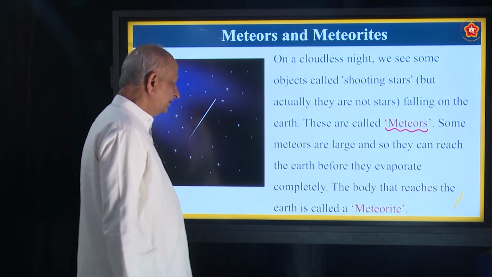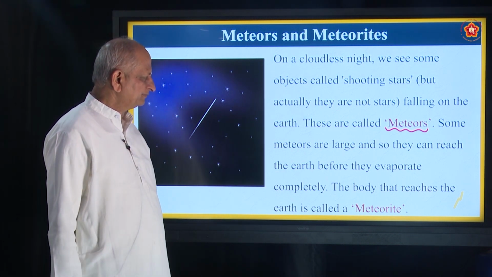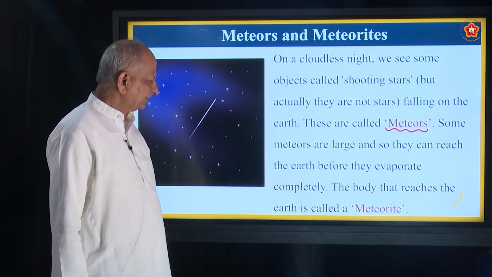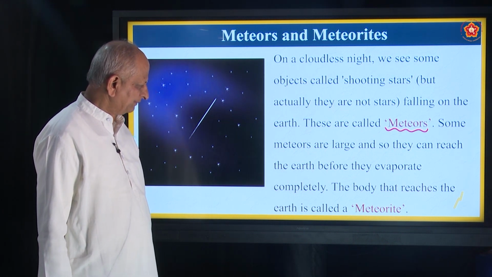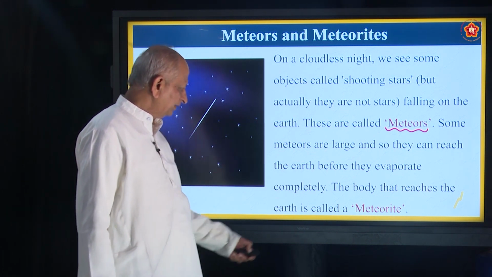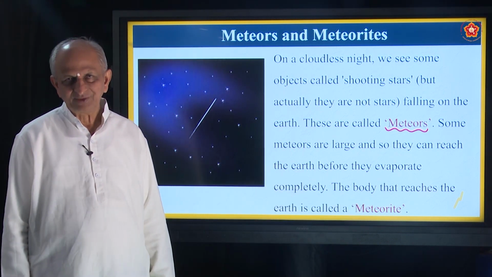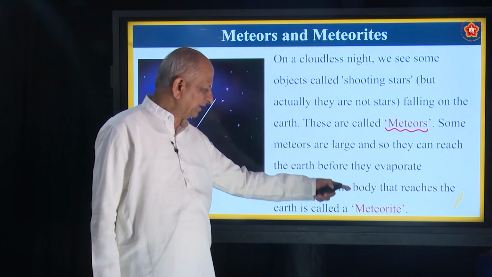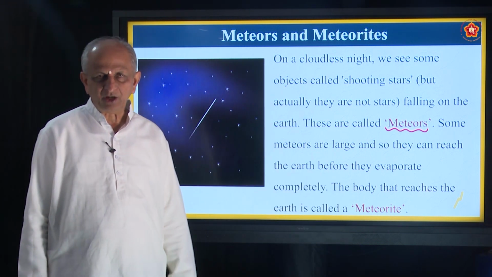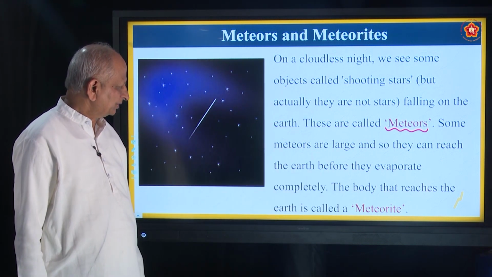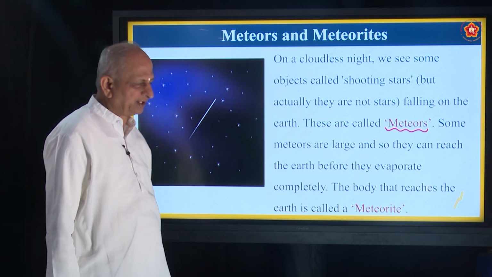Some meteors are large enough that they can reach earth before they evaporate completely, and that body that reaches the earth is called a meteorite. So, meteorites are the meteors which reach the earth's surface.